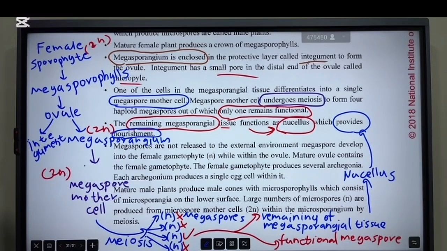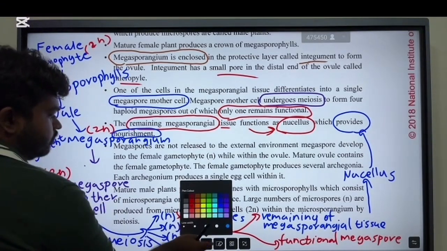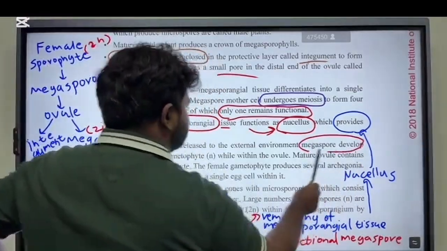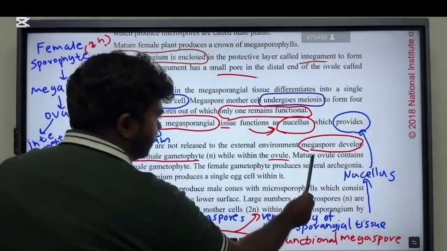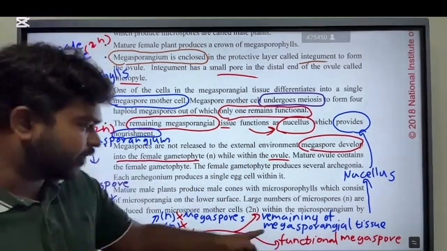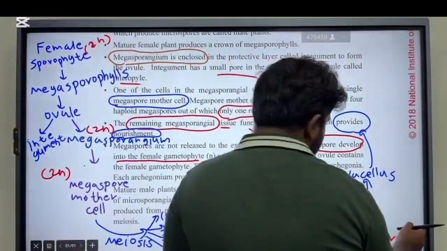Then megaspores are not released to the external environment. Megaspore develops into the female gametophyte while within the ovule. So all these things occur within the ovule. Nucellus is within the ovule. The functional megaspore is within the ovule. Then what happens? This functional megaspore